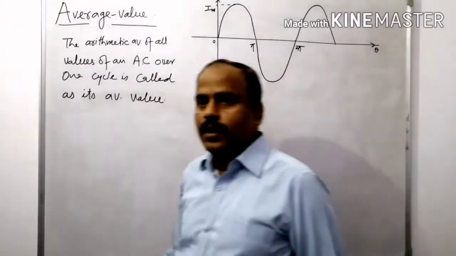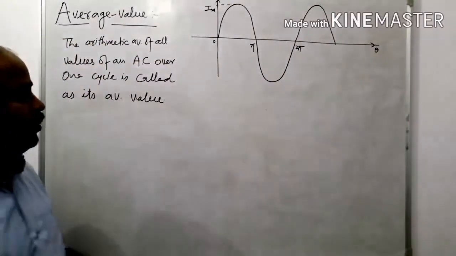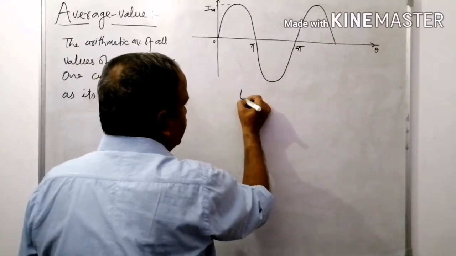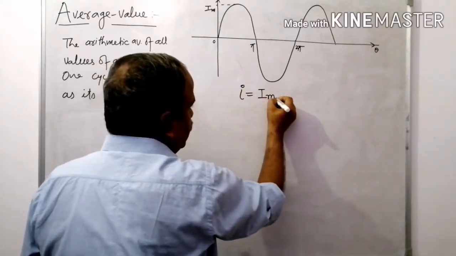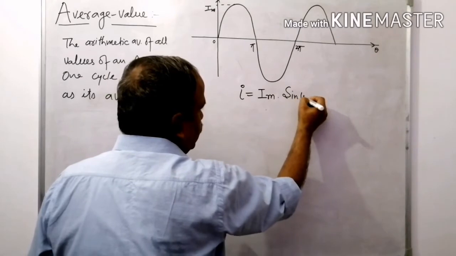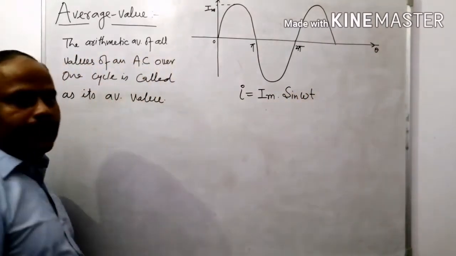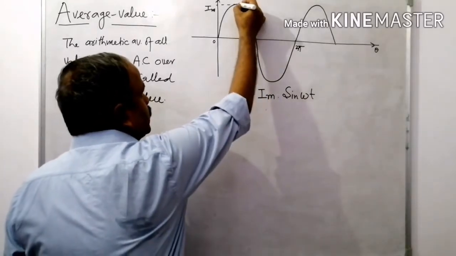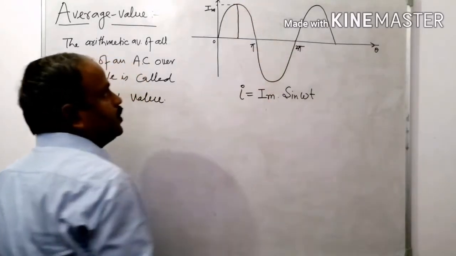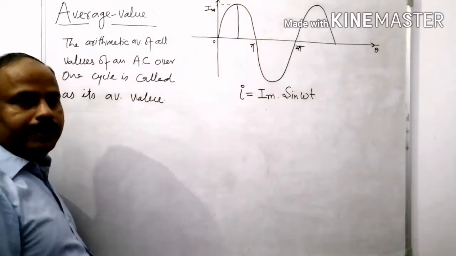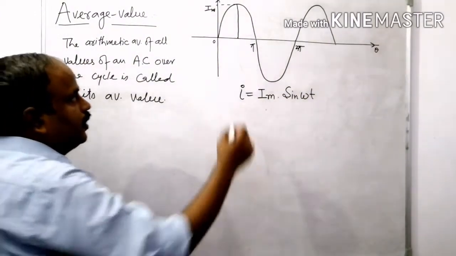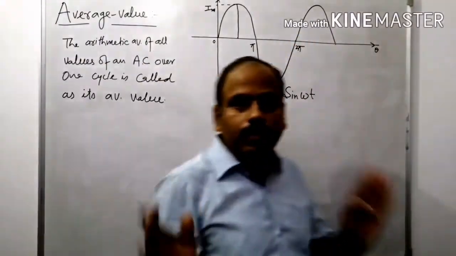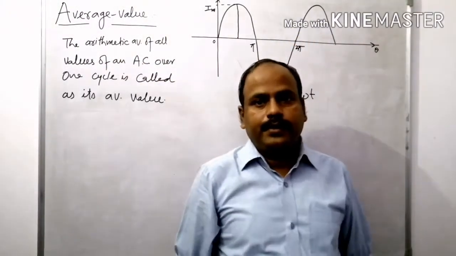See this now. I am going to find out the average value of this alternating waveform. Its equation is I equal to I maximum sin omega t. What is I maximum? This is known as the maximum value, or you say peak value of the current, right? 0 to 2 pi is known as the time period.